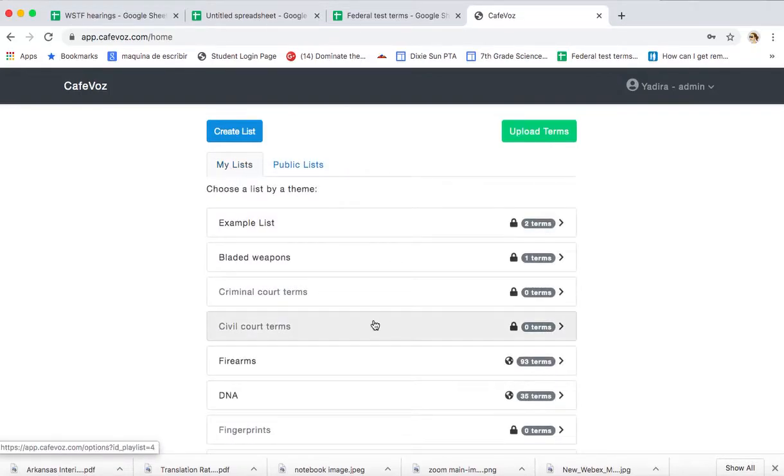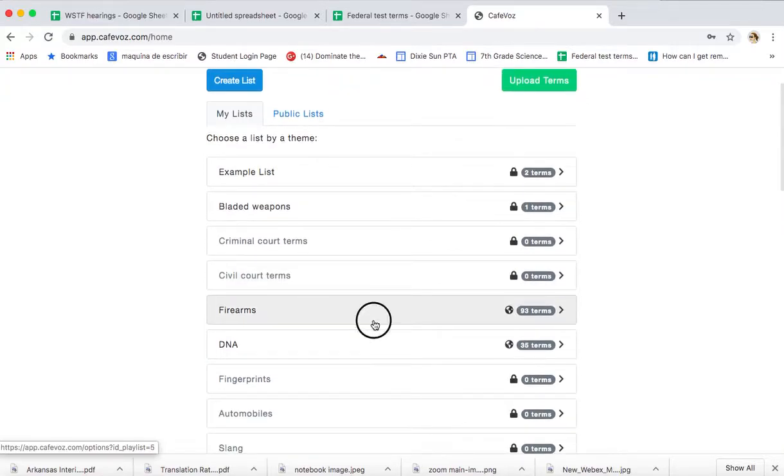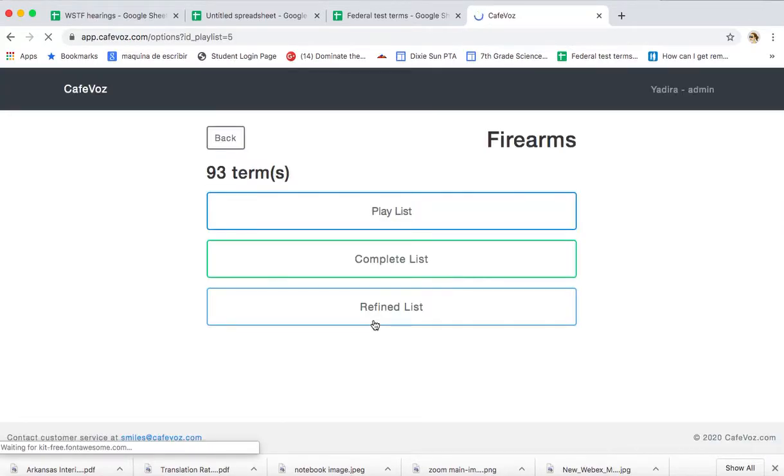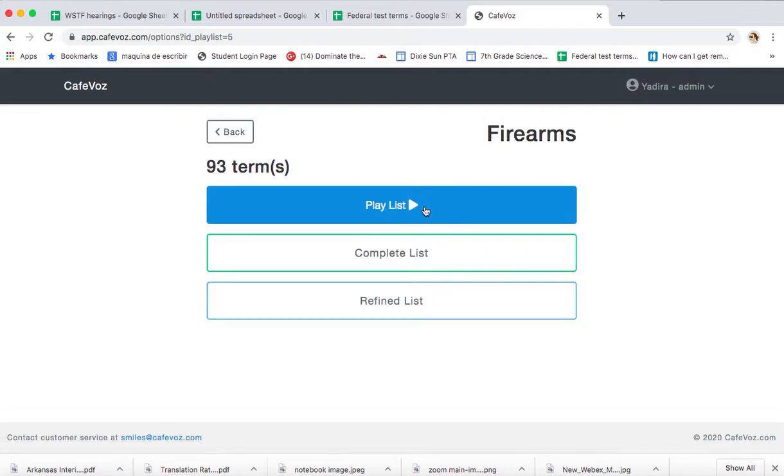So let's say we just want to practice some terms. So we go to Firearms and we start playing the list. We're in our car, washing dishes, whatever we're doing, and we practice. Clip. Cargador.